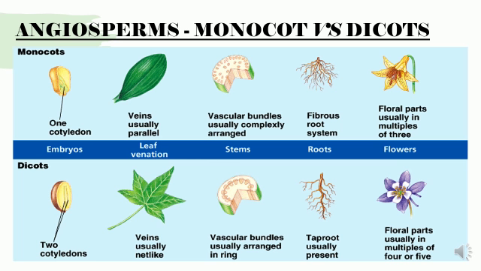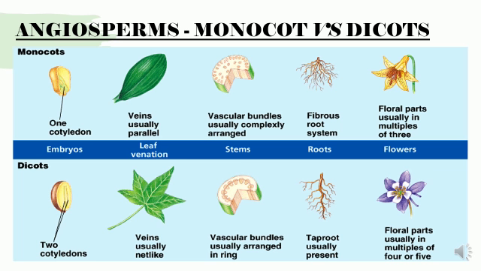Vascular bundles, xylem and phloem, are usually complexly arranged in the monocot plant. If you look into the root, they have a fibrous root system. Coming to flowers, the floral parts are usually in multiples of 3: 3, 6, 9, like that.